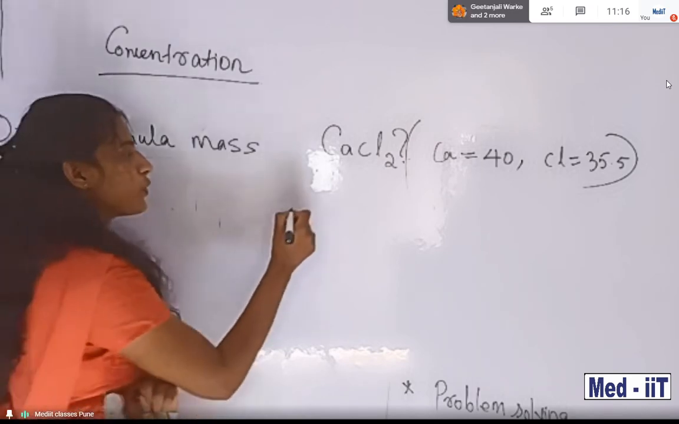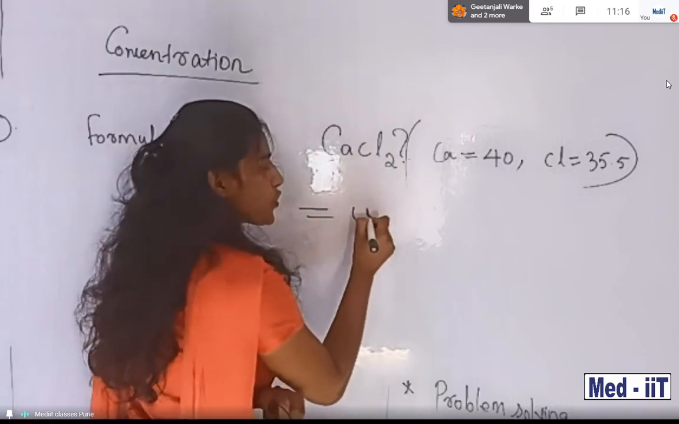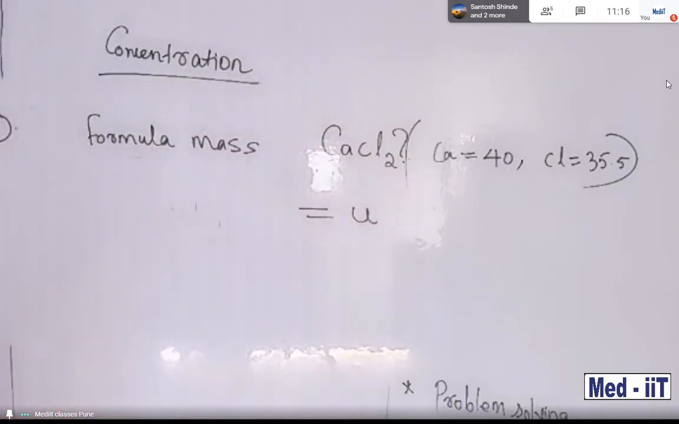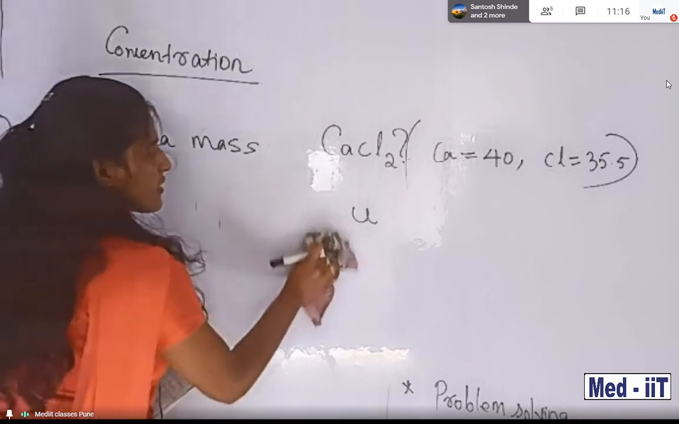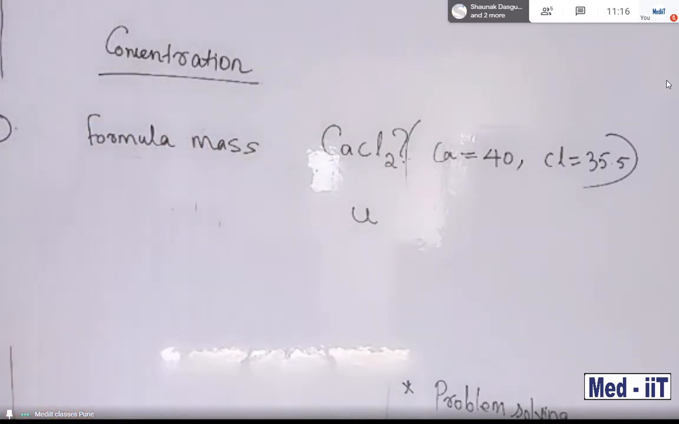Formula mass unit is unified mass. The unit is U, unified. Keep this in mind. Okay, then first tell me the formula mass.